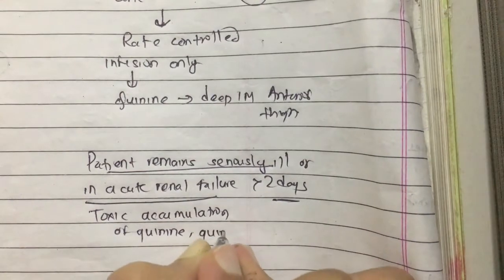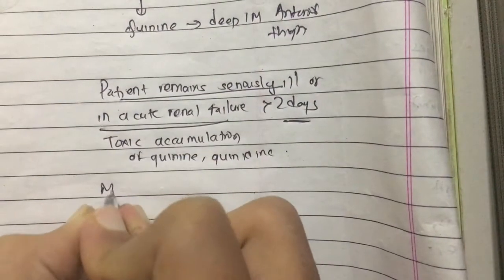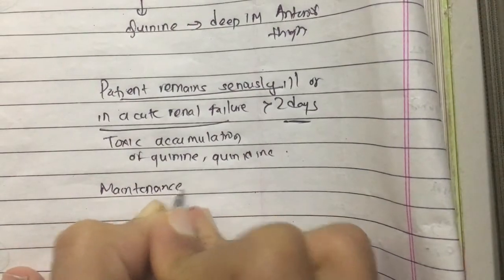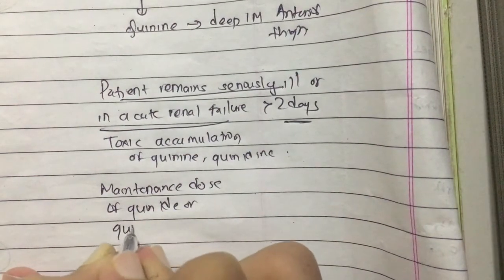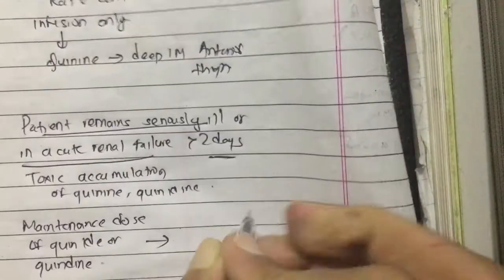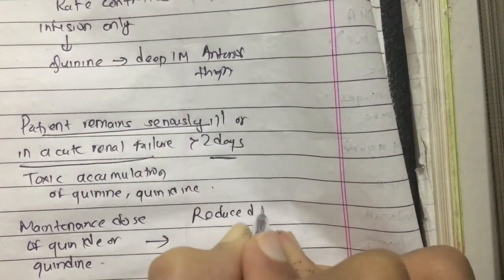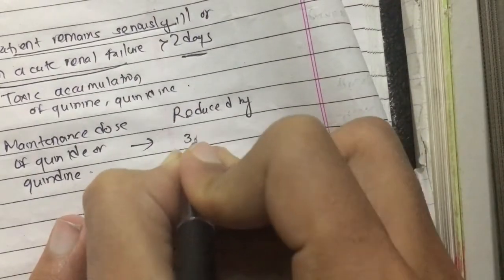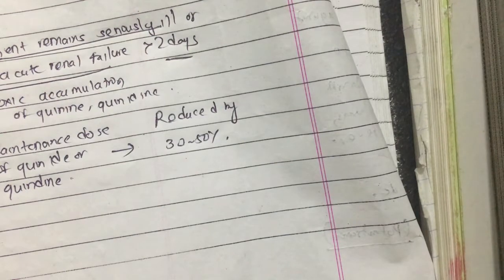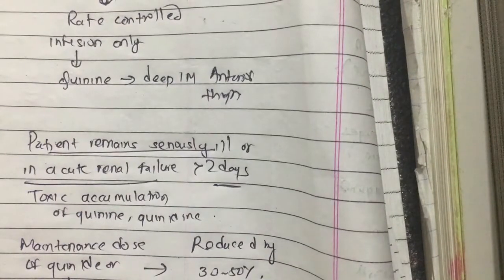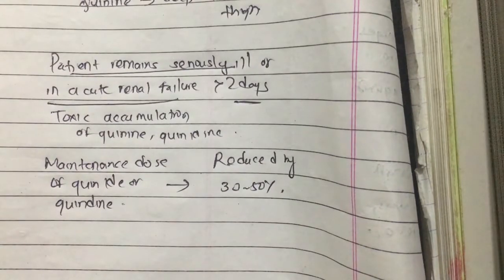The maintenance dose of quinine or quinidine should be reduced by 30 to 50%. If we are treating with quinine and quinidine for greater than 2 days, it can accumulate and lead to toxic side effects. So to prevent this, we have to reduce the maintenance dose by 30 to 50%.